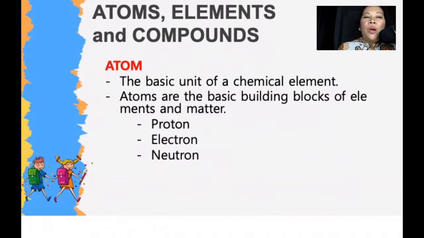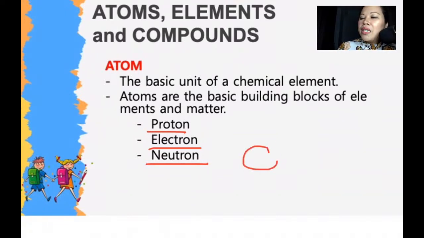All right. So when we talked about atoms, atoms are the basic unit of a chemical element. Atoms are the basic building blocks of your elements. Okay. So your atom is made up of protons, electrons, and neutrons. So the same with your cell. If your cell is the basic unit of life, atom is the basic unit of chemical elements.